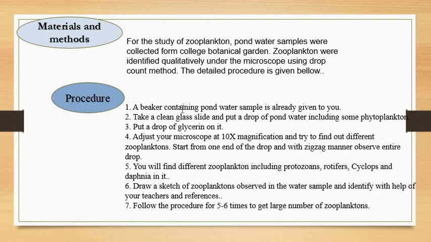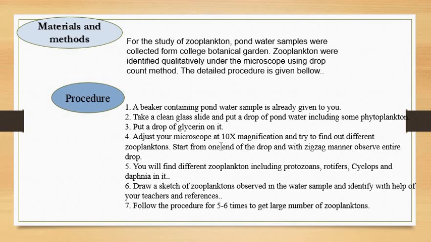The beaker containing the water sample is already given to you, right? Just imagine we are performing this experiment and I am dictating the procedure. Take a beaker with the pond water sample, and this is how you will perform the experiment. First of all, take a clean glass slide, and on that glass slide put a drop of pond water including some phytoplankton, right? Put it on a clean glass slide.